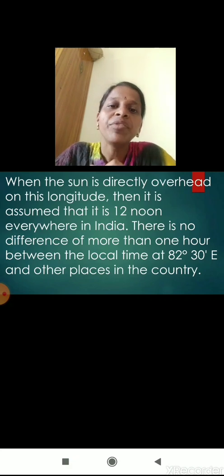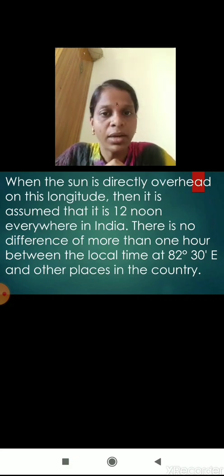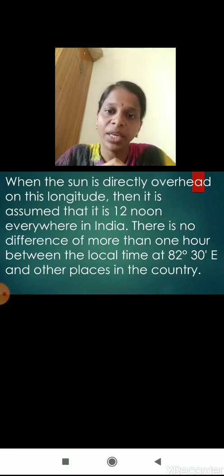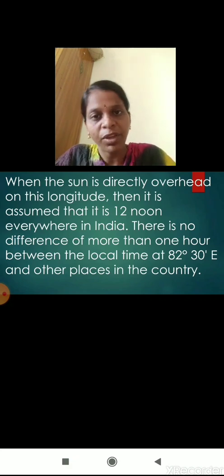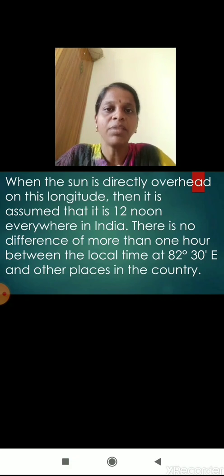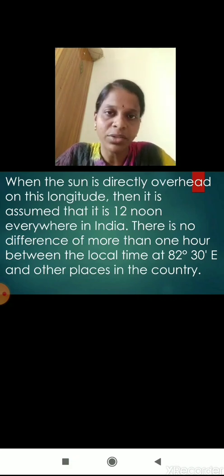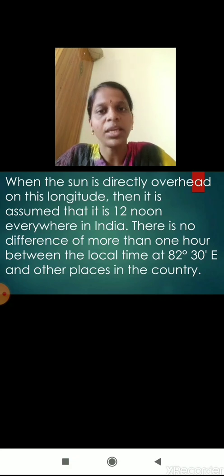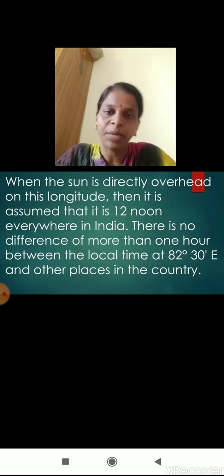So there is no difference of more than 1 hour between the local time at 82 degree half east and other places in the country. It is not more than 1 hour difference. Even when we travel within our country, it is not more than 1 hour difference. So they have taken 82.5 degree east as the Indian Standard Time.